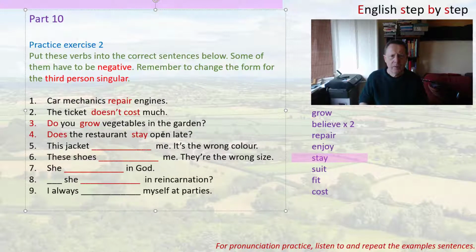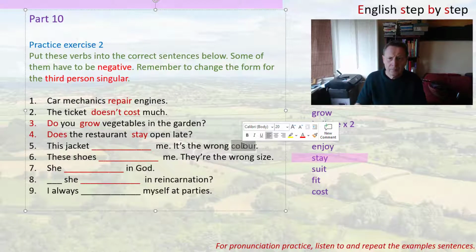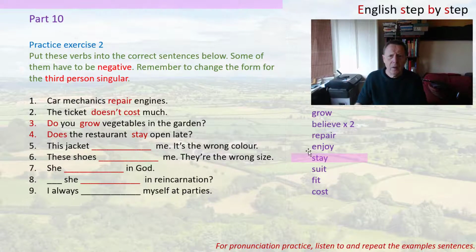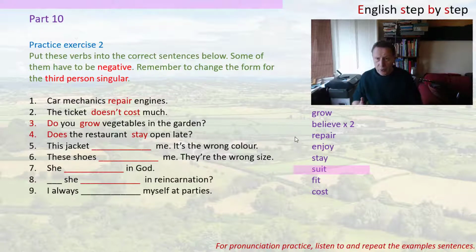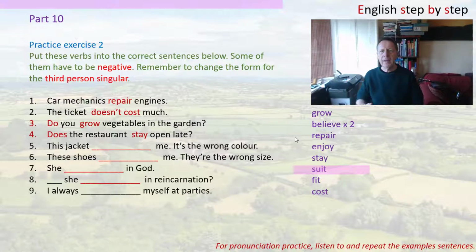Next one, the jacket. Now for this one, we're talking about the jacket, and we're talking about the wrong colour. So we need to use the word suit, because if you're talking about clothes, if something looks good for you, then you say it suits you.